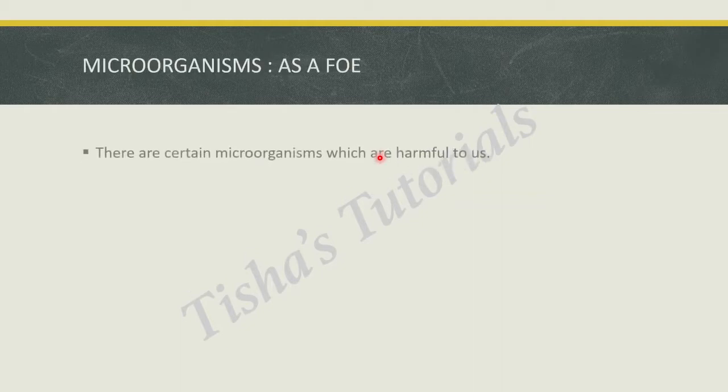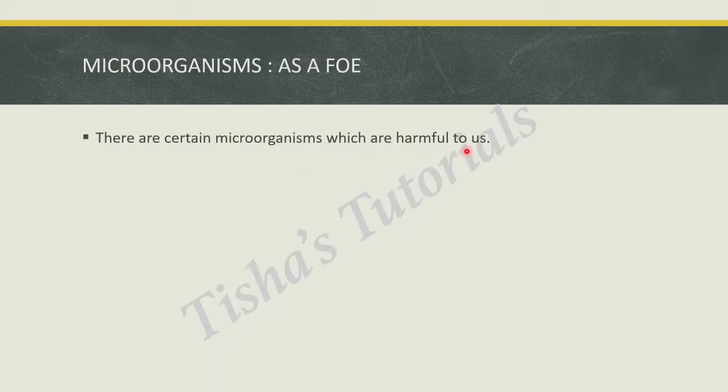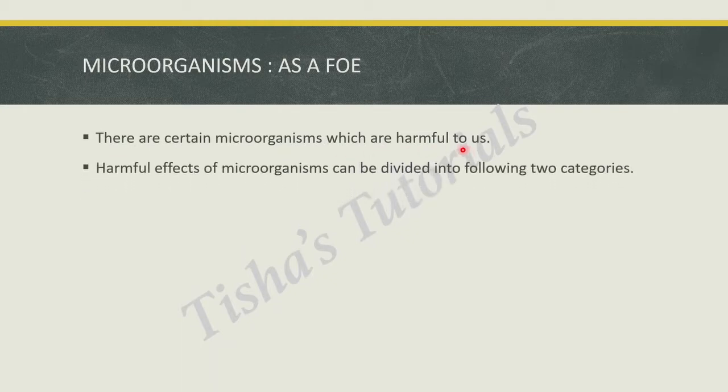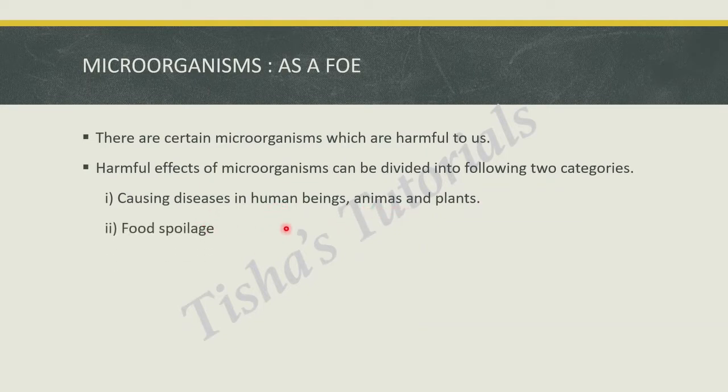Let us see how microorganisms are harmful to us. Till now we saw the various uses of microbes. Now let us see some harmful effects of microbes. Microorganisms as a foe. There are certain microorganisms which are harmful to us. Harmful effects of microorganisms can be divided into the following two categories. One, causing diseases in human beings, animals and plants, and two, food spoilage.